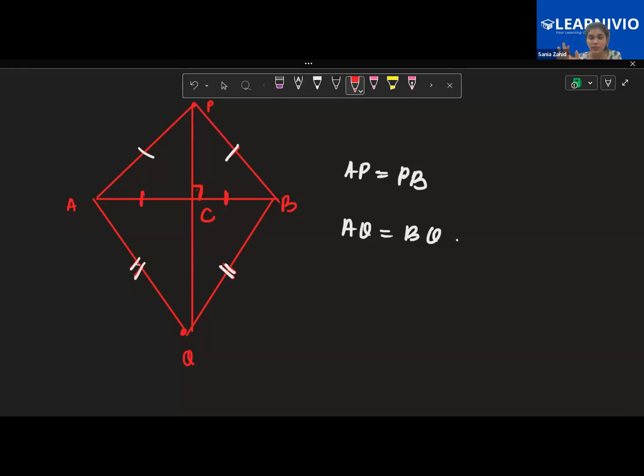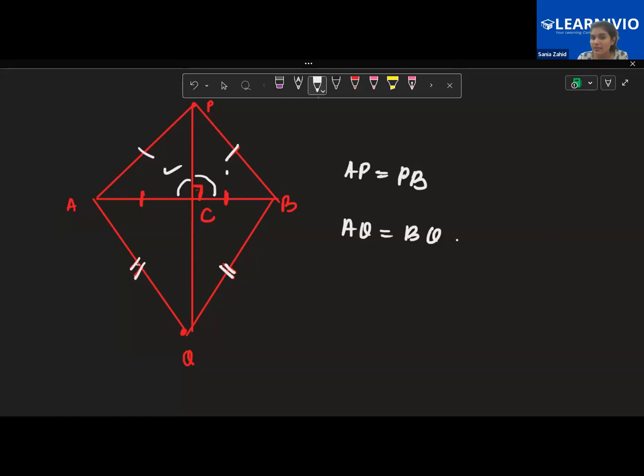So what was my approach? My approach was, I want to prove that this angle is equal to this angle. Why do I want to prove them to be equal? So that I can add them as a linear pair, do twice one of the angles, and then prove one of them to be 90 degrees. That is the only way I can do it. But now how will I come to this conclusion that these two angles are equal?